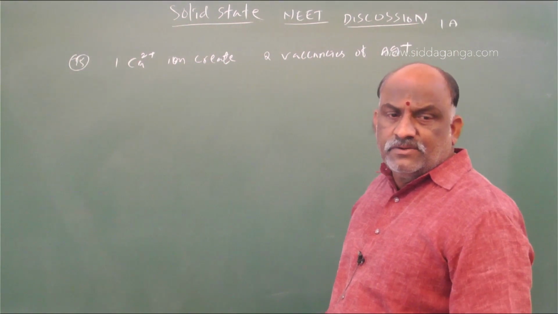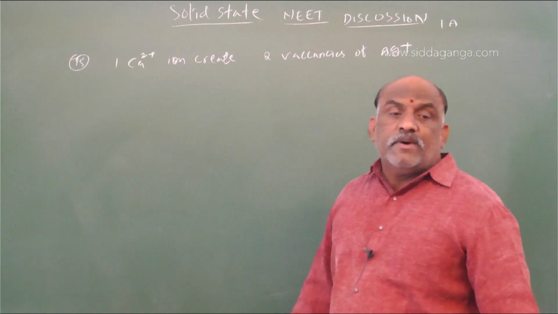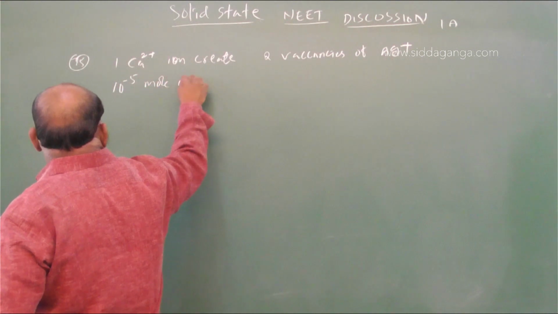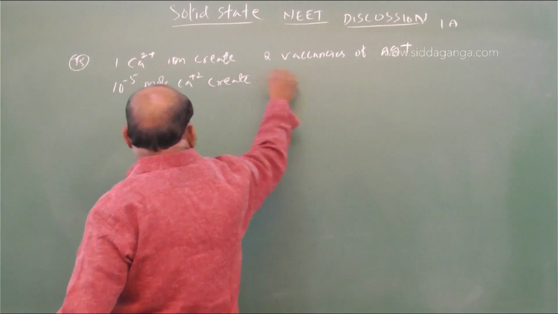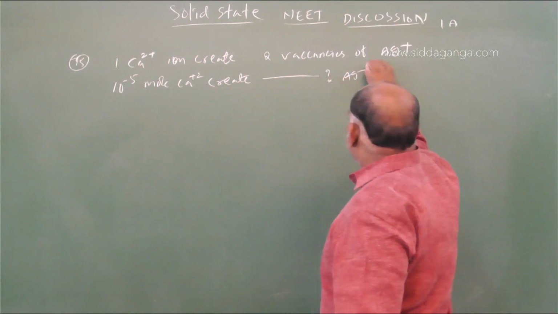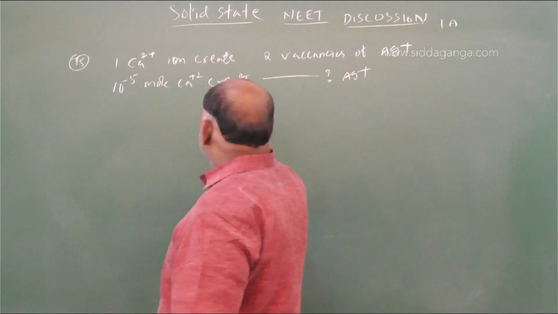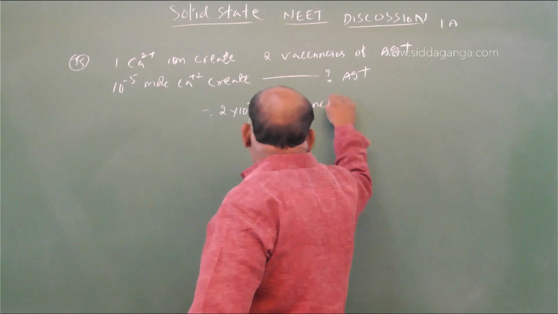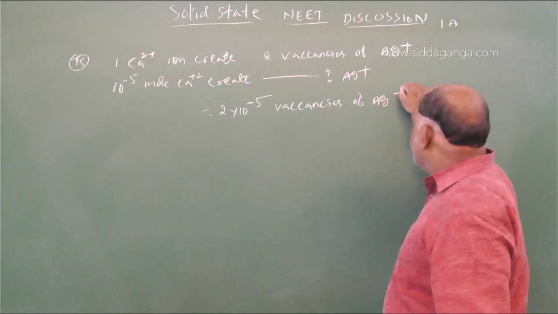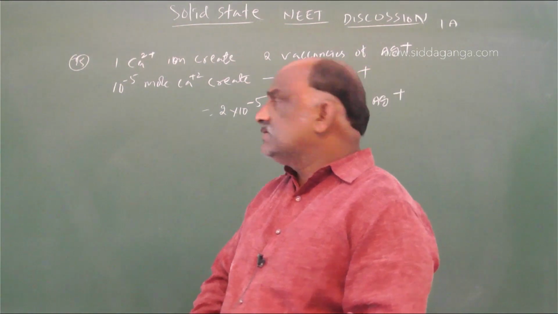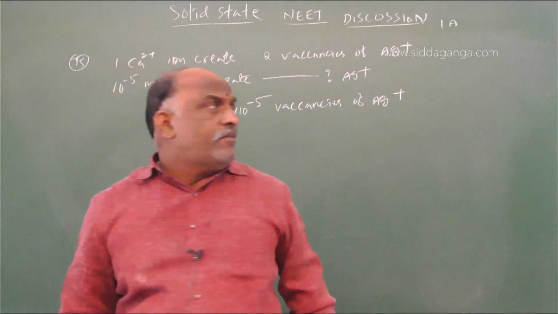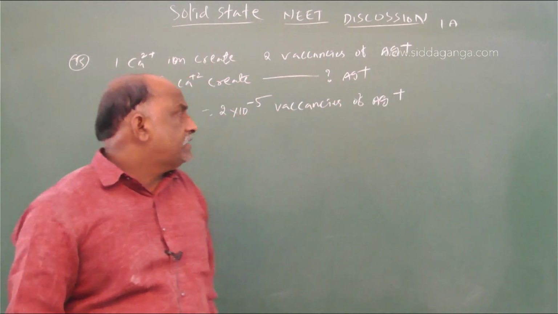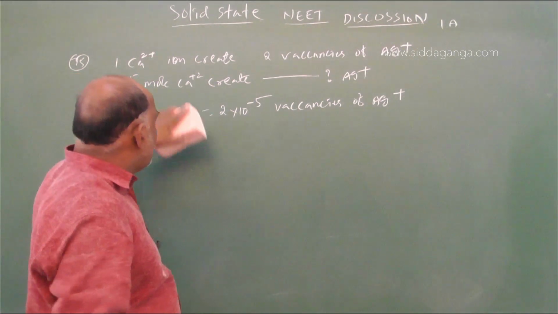So according to the question, 1 means 1 mole, and 10 power minus 5 mole of Ca2+ creates how much Ag+? What is the answer? 2 into 10 power minus 5 vacancies of Ag+.